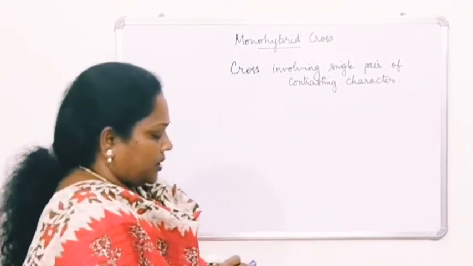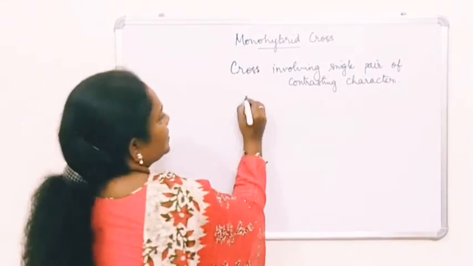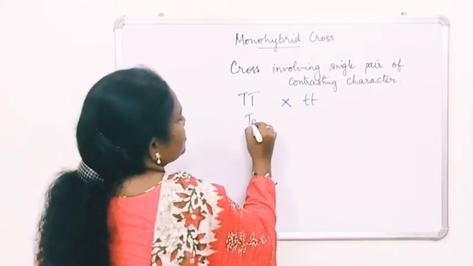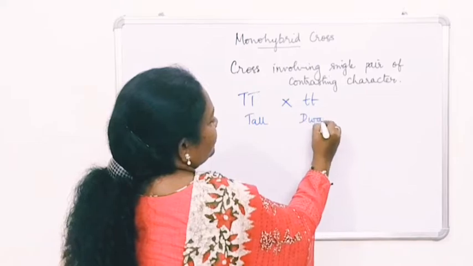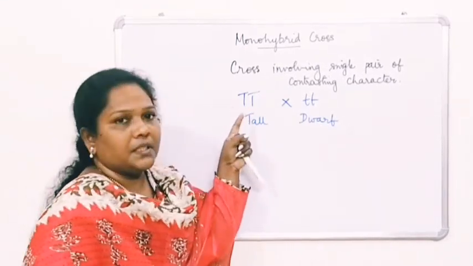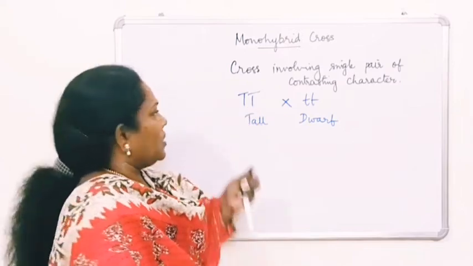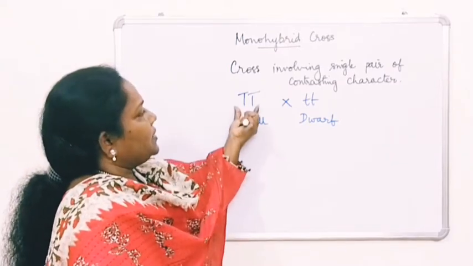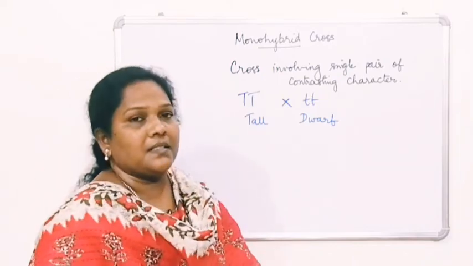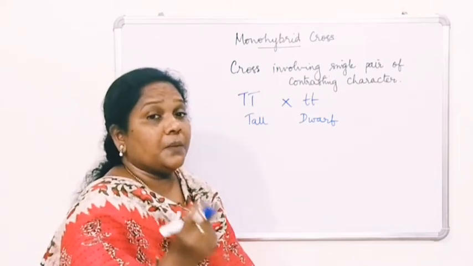Okay, so what did he select? He selected a tall plant and then the dwarf plant. So this is tall and this one is the dwarf. Okay, so here you can see two letters I have written, capital T, capital T. So these two are called alleles. So two alleles represent a gene.